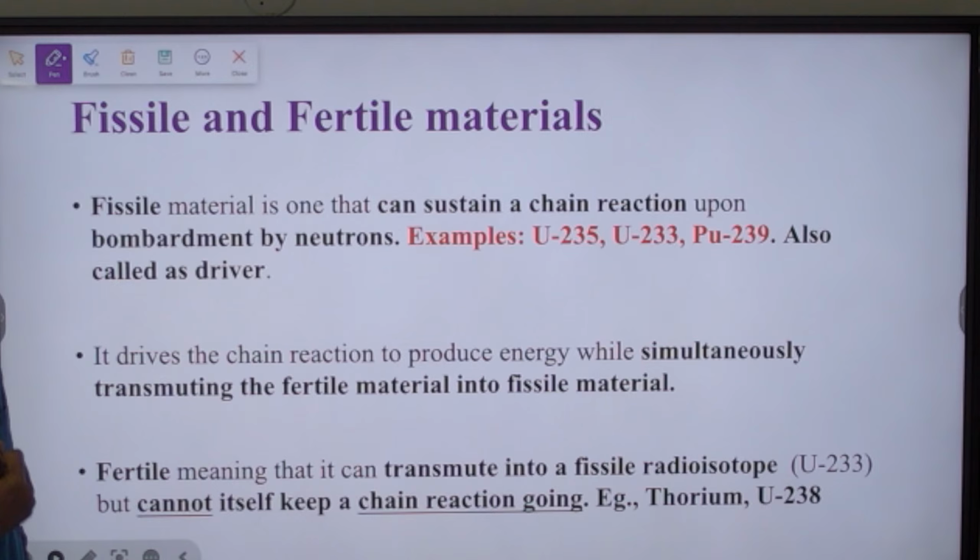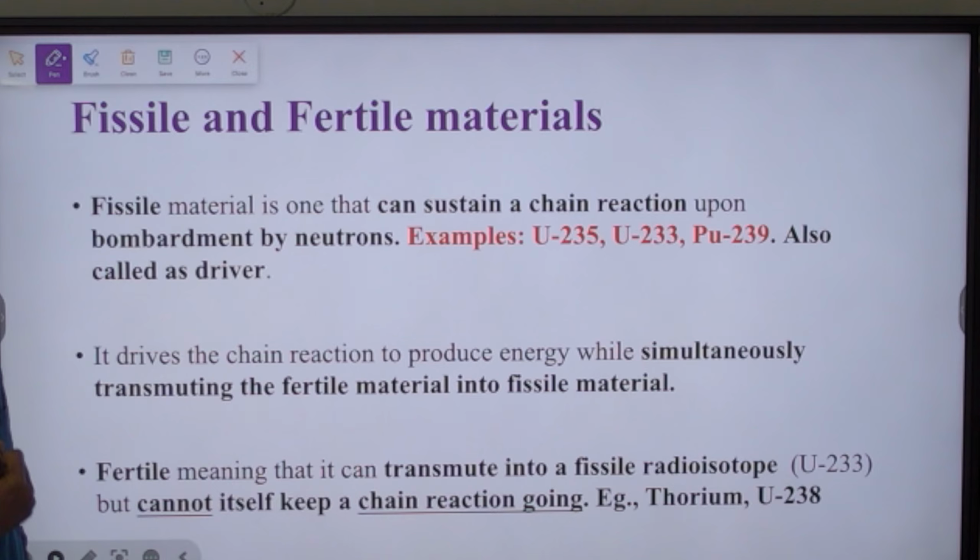Next is, it drives the chain reaction to produce energy while simultaneously transmuting the fertile material into fissile material. So for this we need to understand what is fertile material first. Then only we can understand this particular statement. So what are fertile materials? Fertile means that it can transmute into fissile material or fissile radioisotope, but itself cannot keep the chain reaction going.